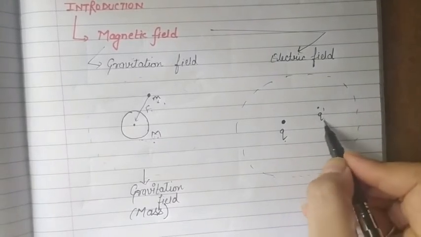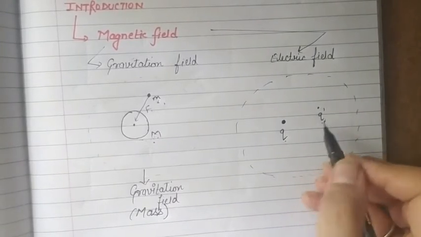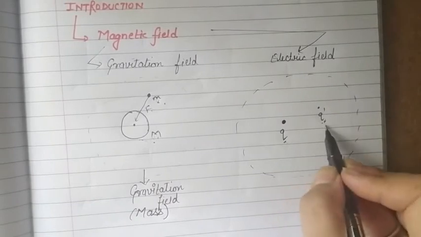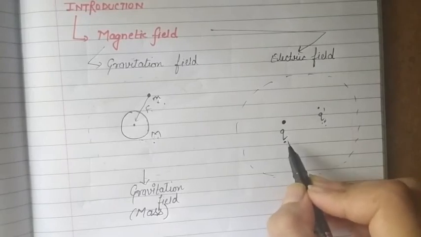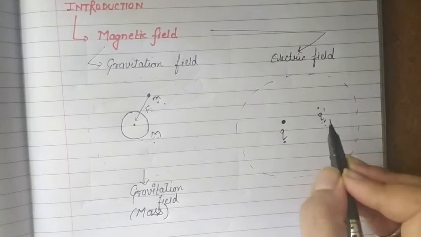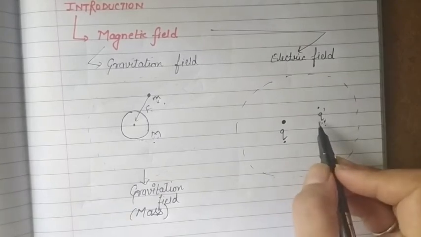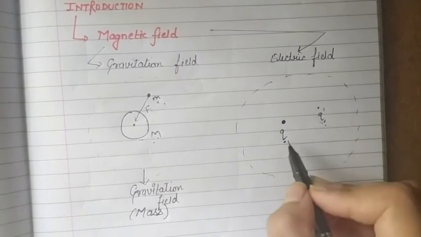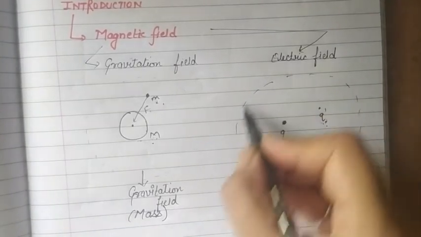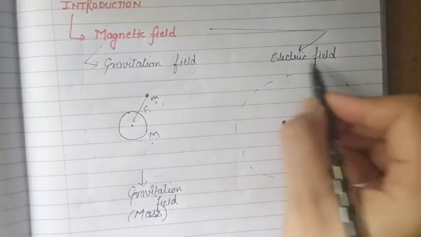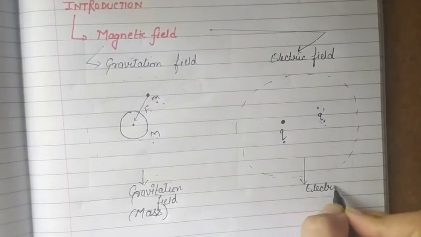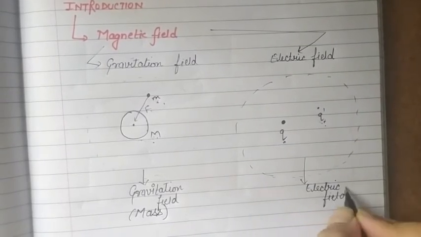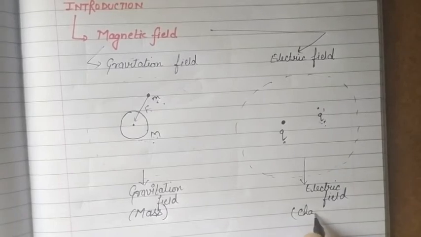अगर इस रीजन में ये Q डैश प्लेस्ड होगा, then only Q is capable of exerting some force on Q dash. Means there is a region around the charge Q within which if we place another charge Q dash, then Q dash experiences some force, either attractive or repulsive, because of the charge Q. Then this region, जिस region में ये force possible होगा, this region is called electric field, and this electric field exists because of the charge.